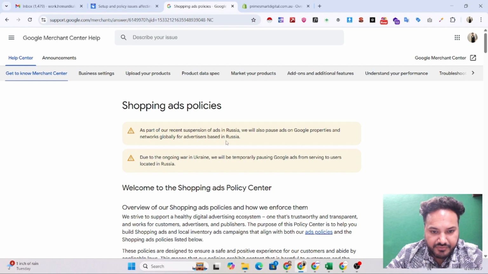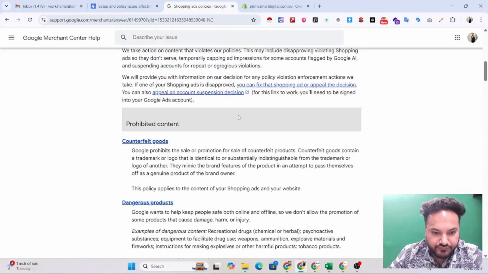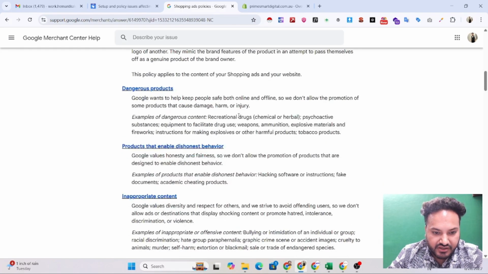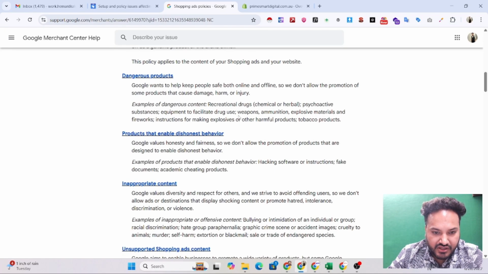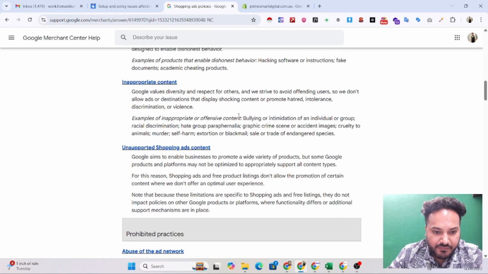So this is the official page of the policies of the Google Merchant Center. We will go one by one and discuss all the policies. These are the shopping ads policies. The first policy is prohibited content, the counterfeit goods. The second policy is dangerous products. The third policy is products that enable dishonest behavior. The fourth is inappropriate content. The other policy is unsupported shopping ads content.